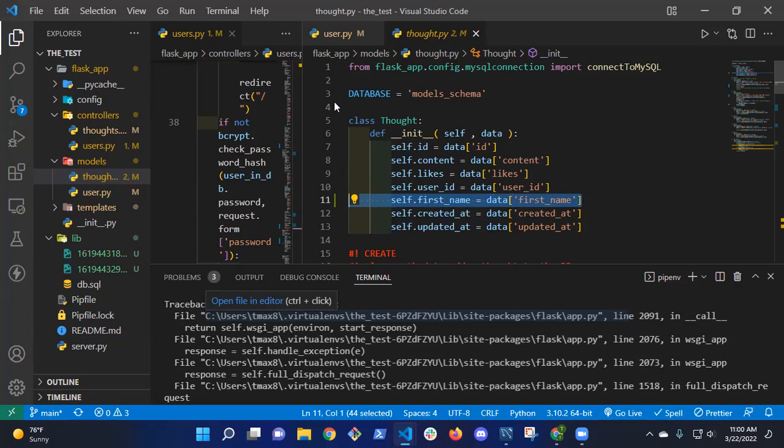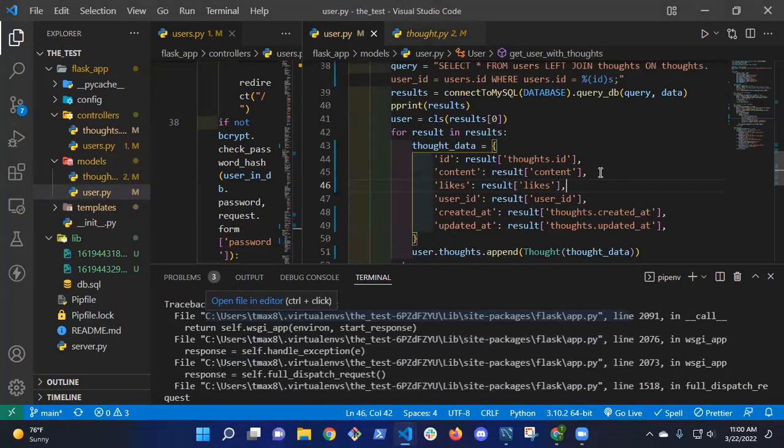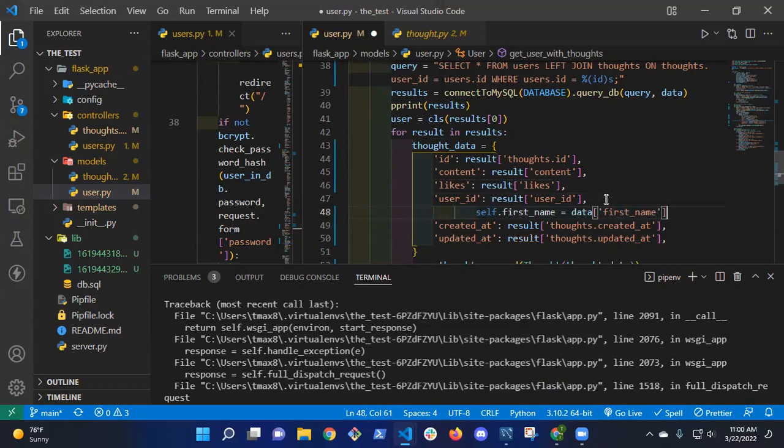So now when I'm creating a thought, I need to pass it the first name that we created on this thought. So I'm going to copy this. And down here where I make my thought, I have to add in the first name attribute that now exists on the thought. So I have to add that.